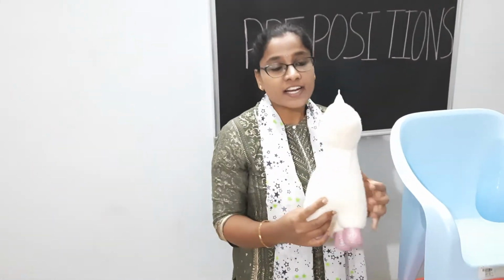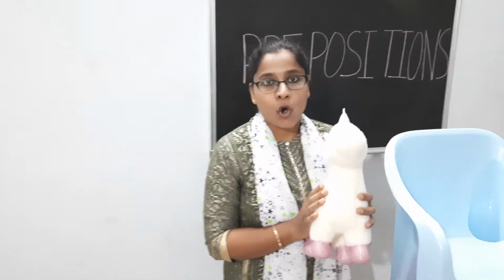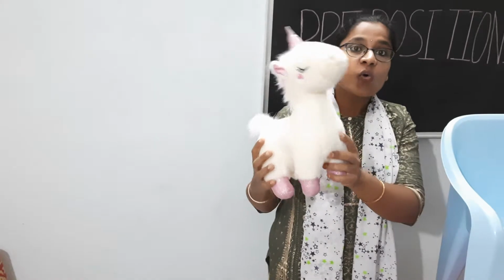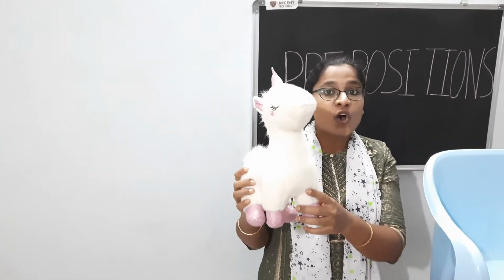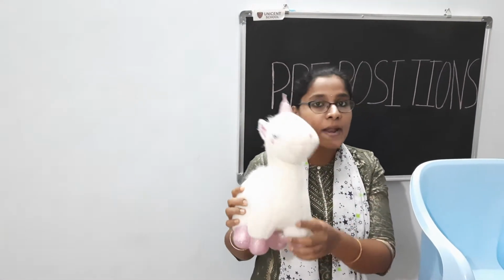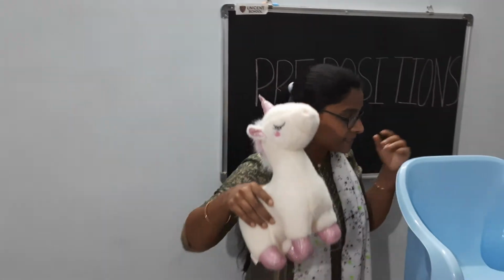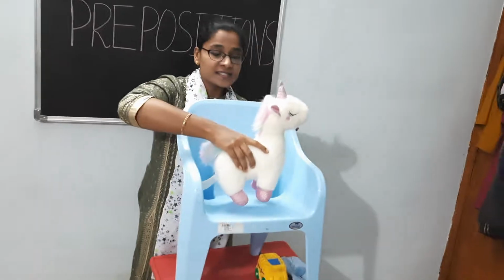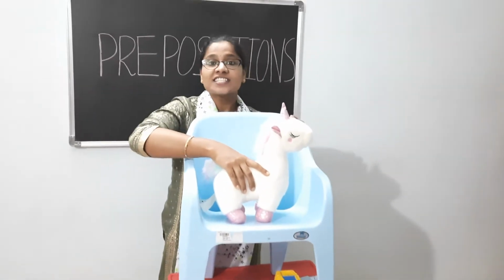Let's meet a friend, that is unicorn. Say hi to unicorn. Hi. Yes. Now with the help of unicorn we are going to learn some prepositions. See, now unicorn is on the chair.